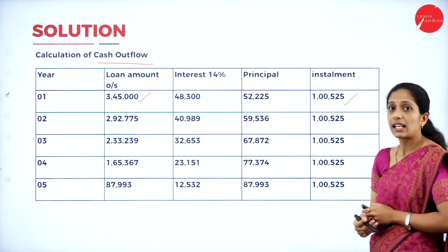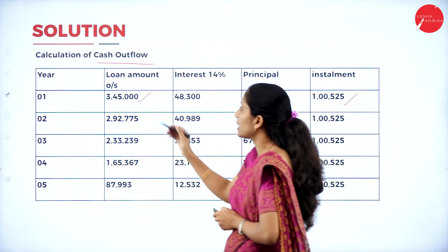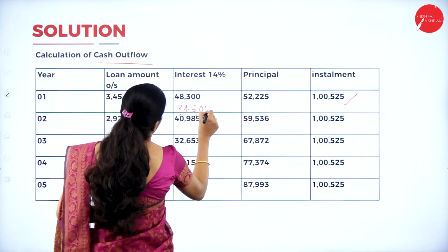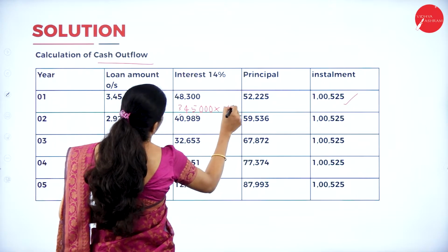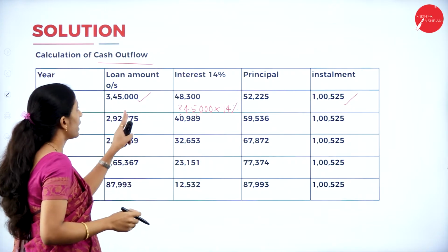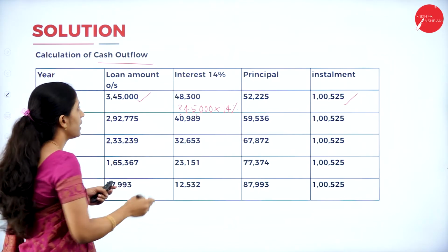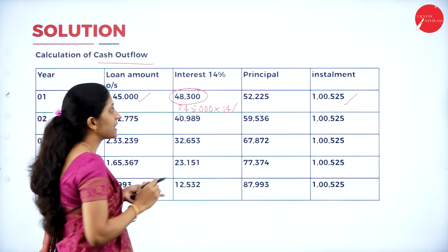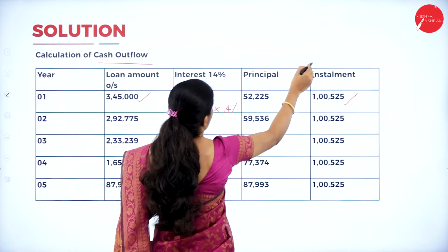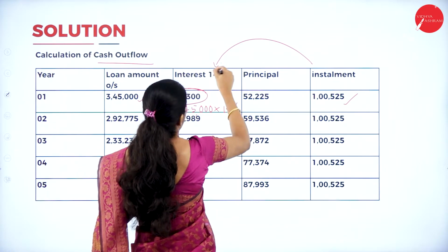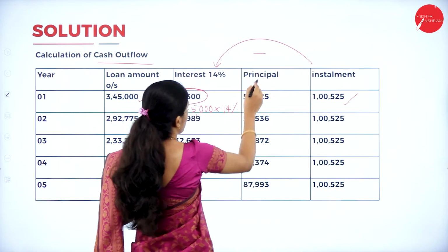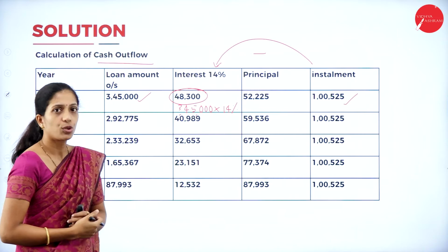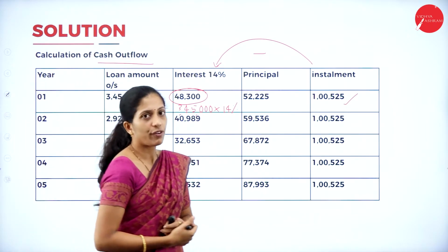Now calculate the interest. How to calculate the interest? That is 3,45,000 into 14%. Clear? That is loan amount outstanding into 14%. So I'll get 48,300. Now how to calculate the principal? We know the installment, so installment minus interest will get the principal amount. That is 52,225.